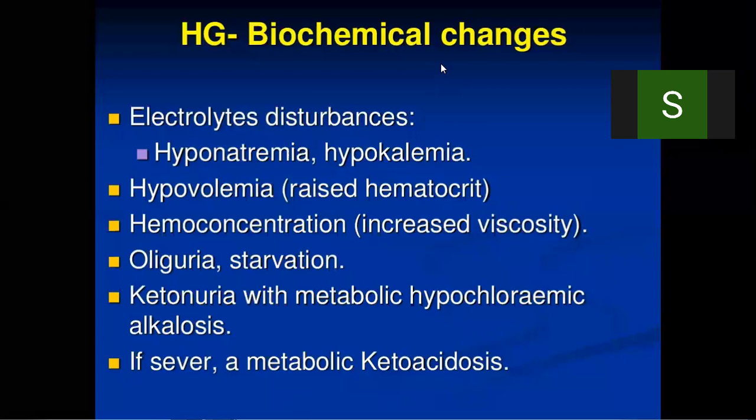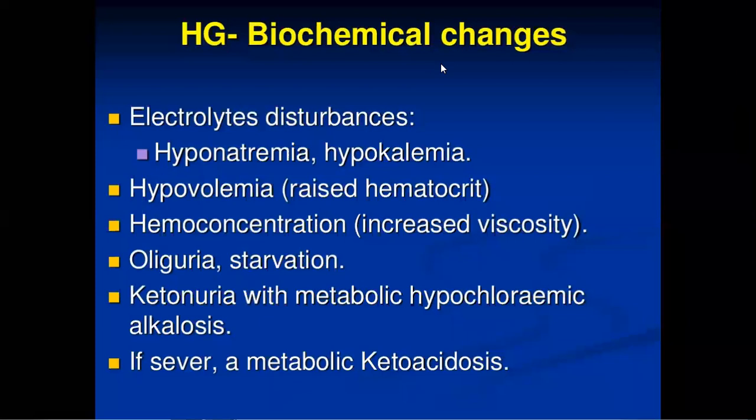Viscosity is going to increase, and that leads to hemoconcentration. Blood consists of plasma, and inside it RBCs, WBCs, the solid part and the liquid part. If the liquid part becomes less, it leads to increased viscosity, that is, hemoconcentration. That is the pathophysiology, the biochemical changes which take place.